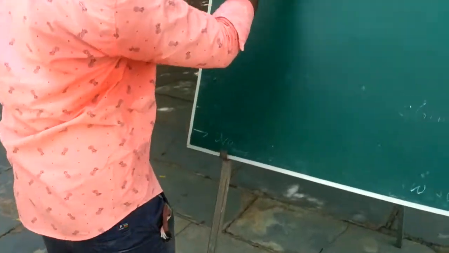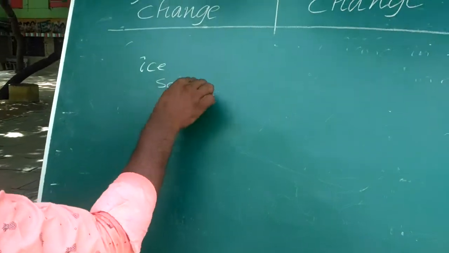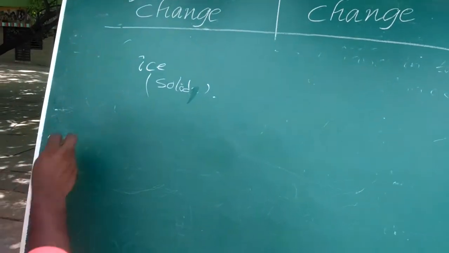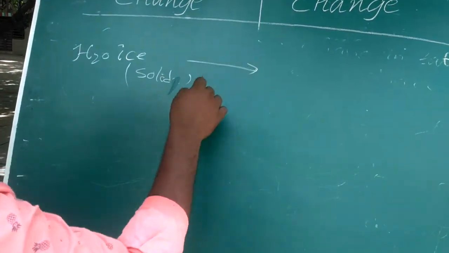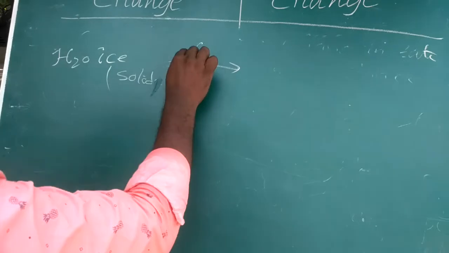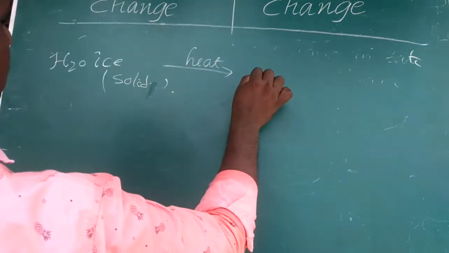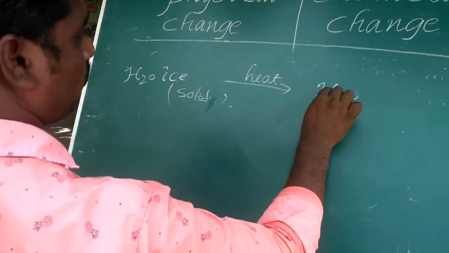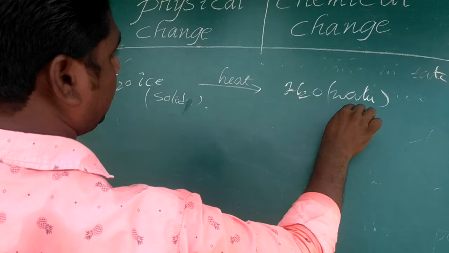And so, we take ice in the solid state. The chemical composition of ice is H2O. What happens? When the ice cubes are heated, the ice melts to water. Water is H2O. The state is the liquid state.